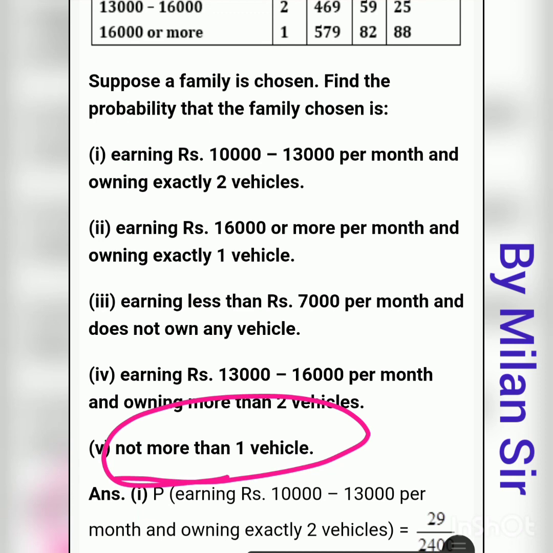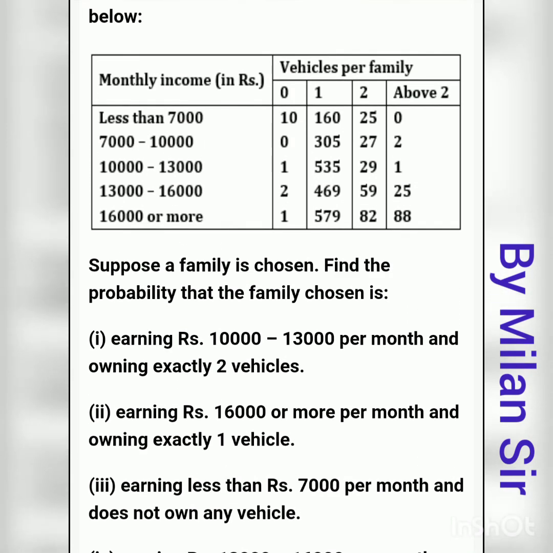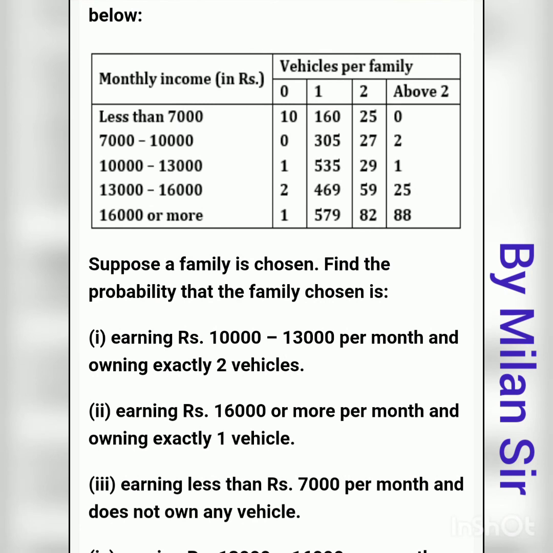So here the total number of outcomes is fixed at 2400, but we need to find the favorable outcomes. Not more than 1 means 1 is possible and 0 is possible, and there is no condition for monthly income, so we need to consider all these values.